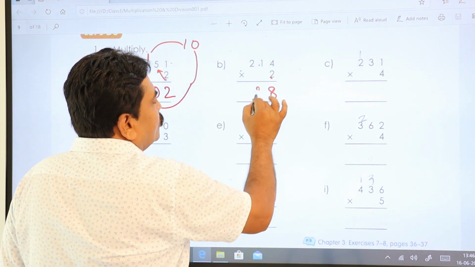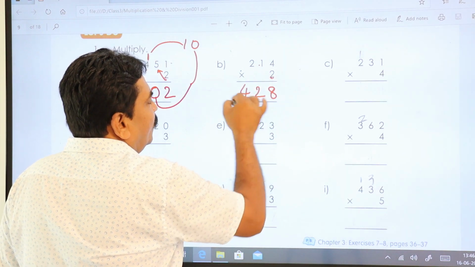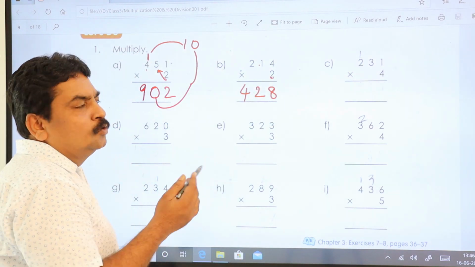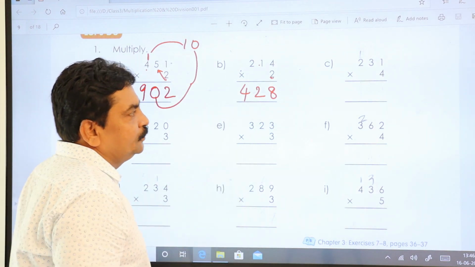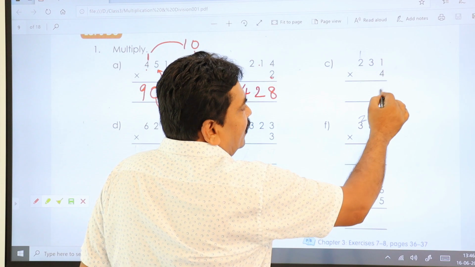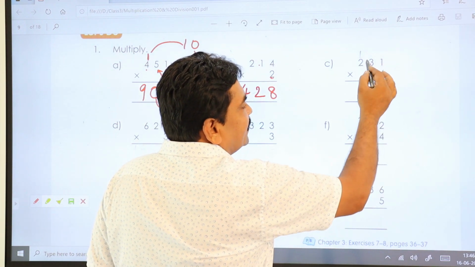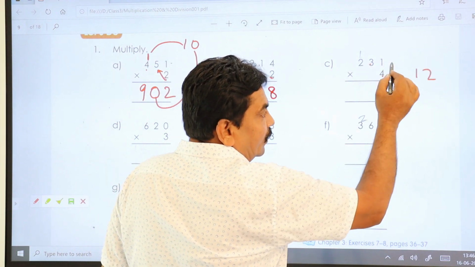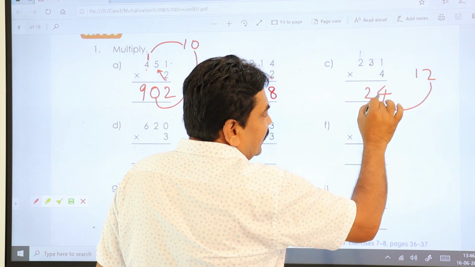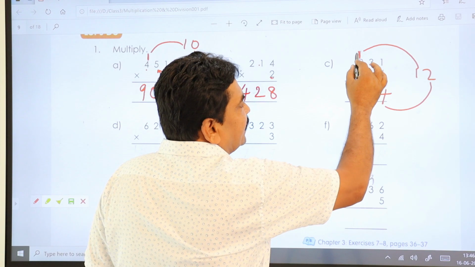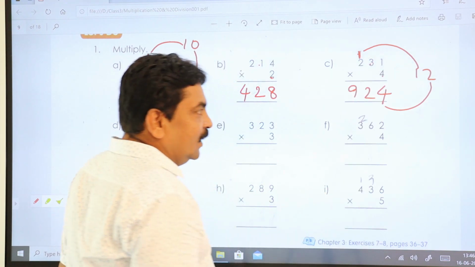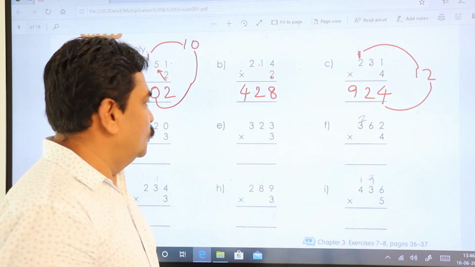Here 2 fours are 8. 2 ones are 2. 2 twos are 4. There are no 2-digit numbers. Only single numbers we are getting, so you write down directly. 4 ones are 4. 4 threes are 12. 2 you write down here, 1 you carry forward to the next number. 4 twos are 8, 8 plus 1, 9. In that way you are going to do.